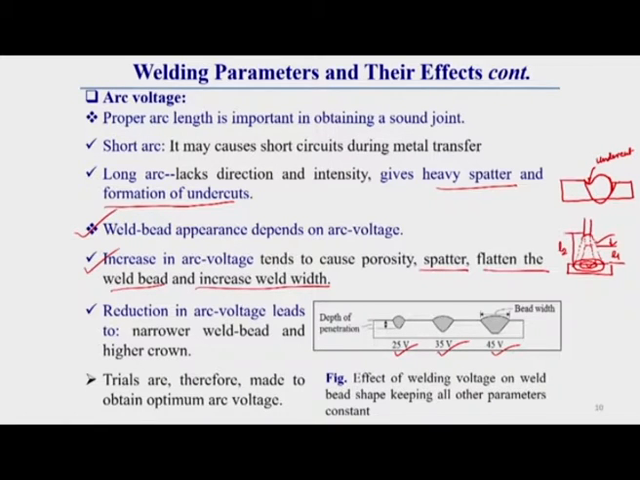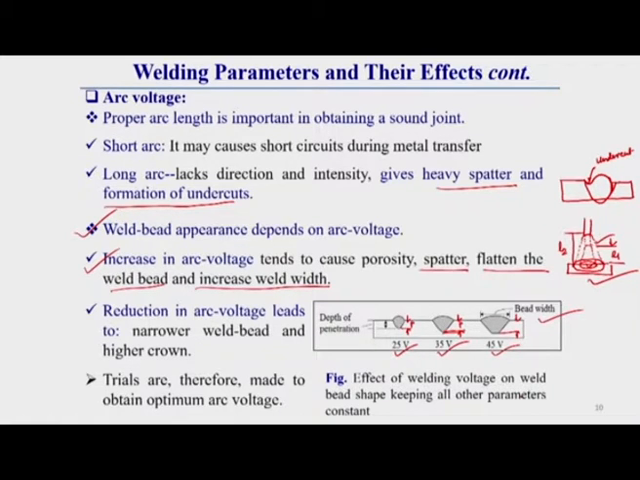Here one thing we have seen: the change of penetration, that means the depth of penetration, is almost marginal. Do you see this depth of penetration? It's a marginal change. But with increase of voltage, the bead becomes flatter and its bead width becomes more and more. That we can observe from here. Why it is so, I have already discussed.